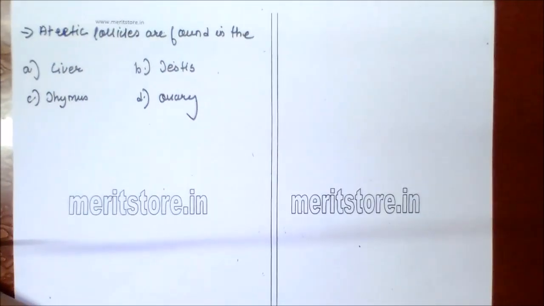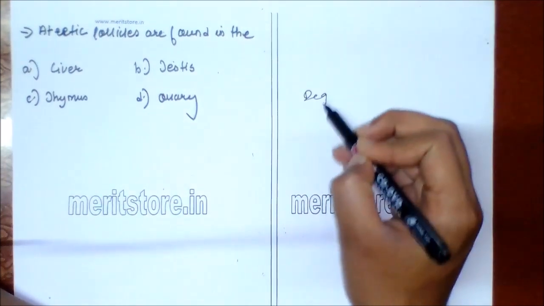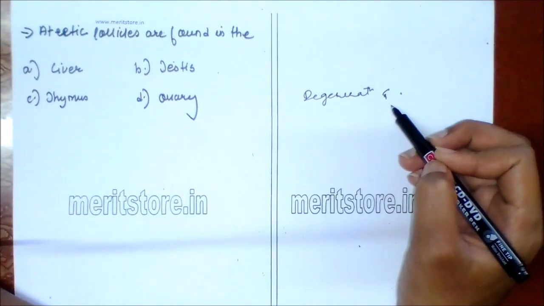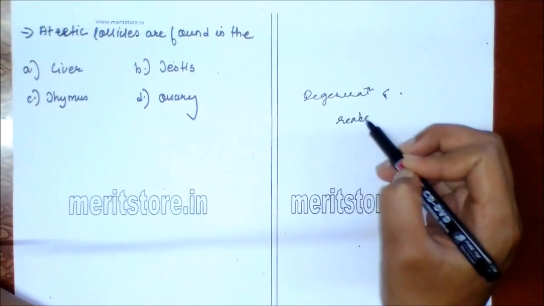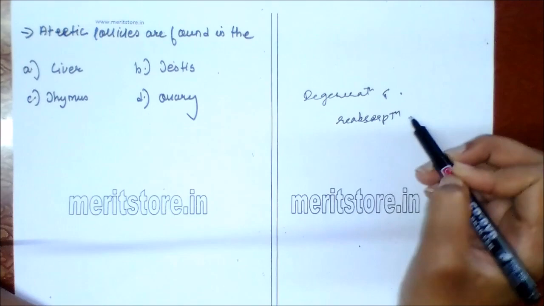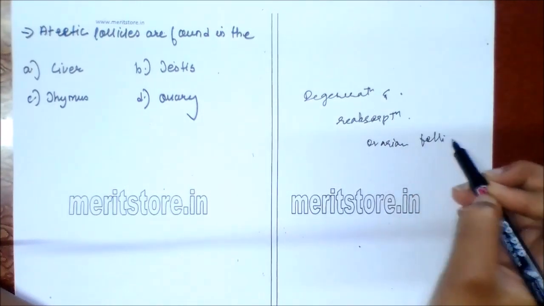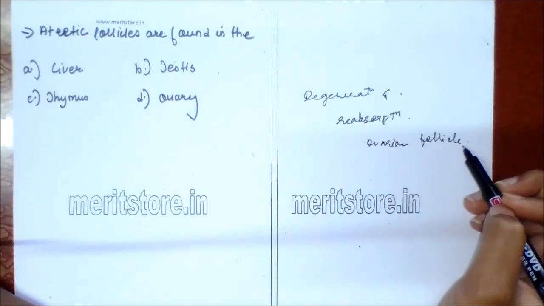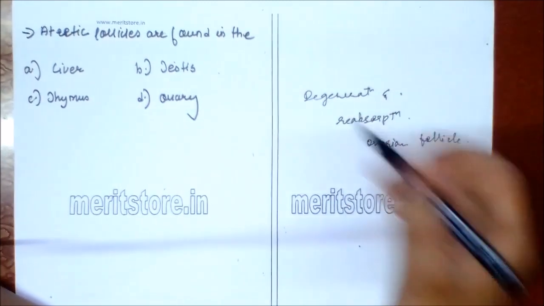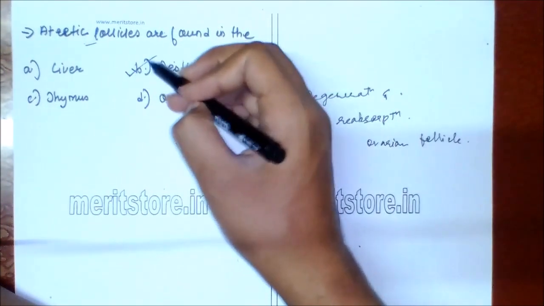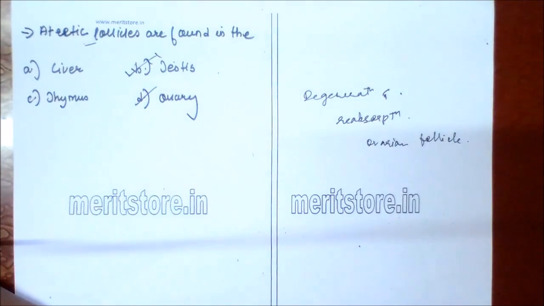Atretic follicles are found in: A. liver, B. testis, C. thymus, D. ovary. So degeneration and reabsorption of ovarian follicle before it fully matures and ruptures are called atretic follicles. So it occurs in ovary. Option D is the correct answer.